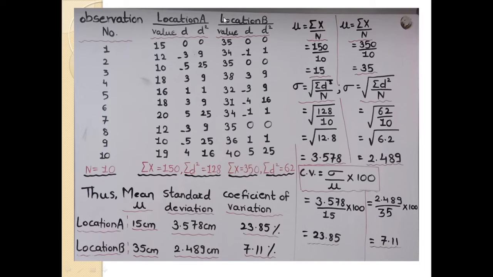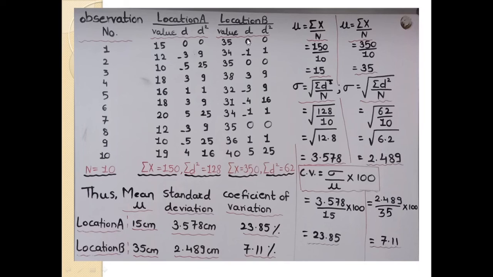Then for location B, firstly I write the values 35, 34, 35, 38, 32, 31, 34, 35, 36, 40. The summation of x, the sum of all these observations, is 350. Then firstly I calculate the mean for location B. Mu is equal to summation of x upon n. The summation of x is 350 divided by 10, and here the mean is 35.